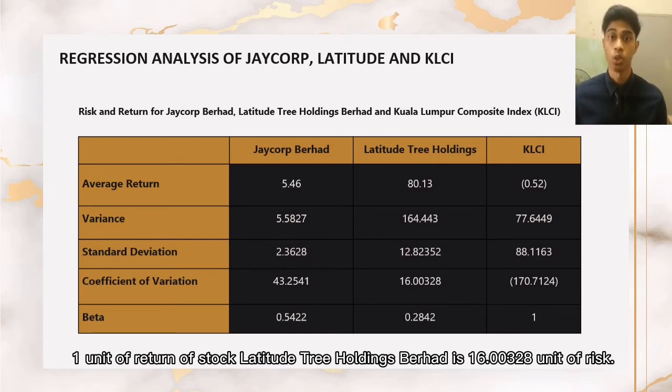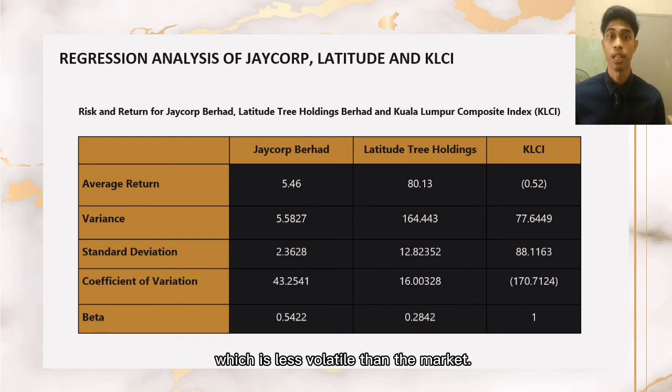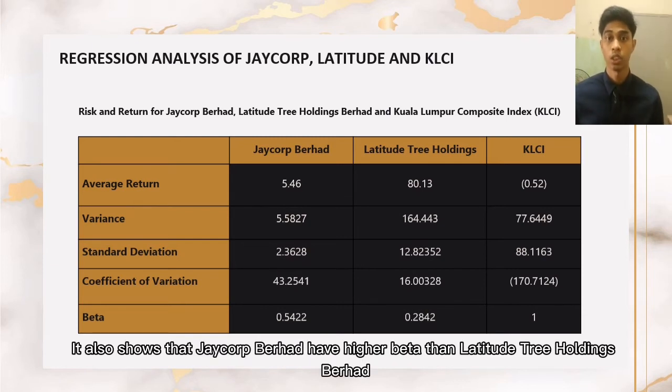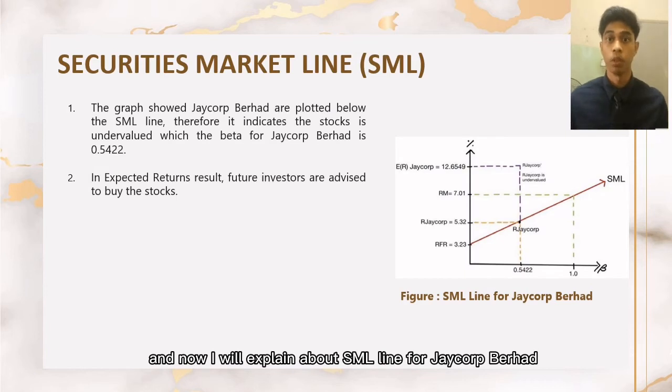60.00328 units of risk. Based on beta, both companies are less than 1.0, which is less volatile than the market. It also shows that Jacob Burckhardt has a higher beta than Latitude Trees Holdings Berhad, with 0.5422 and 0.2842. And now I will explain about the SMA line for Jacob Burckhardt.